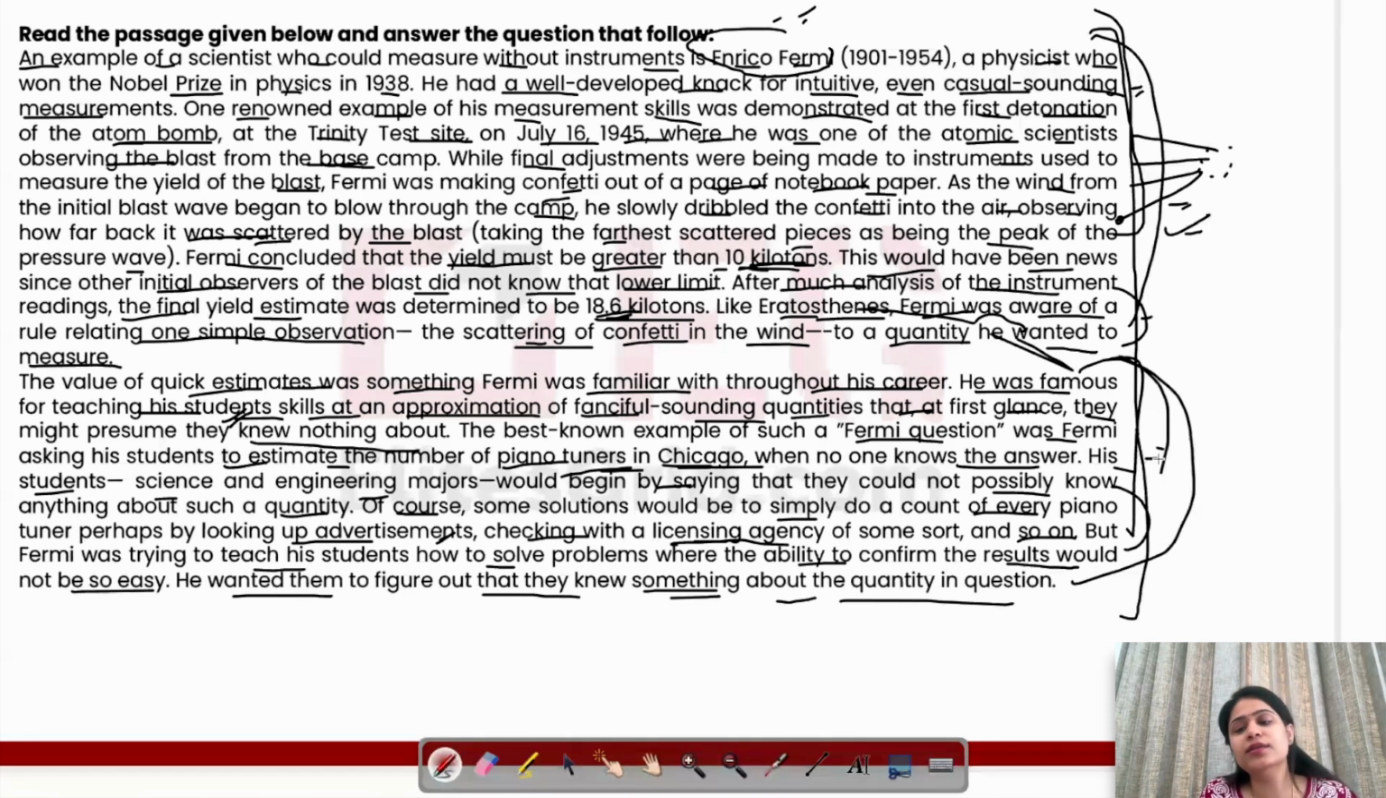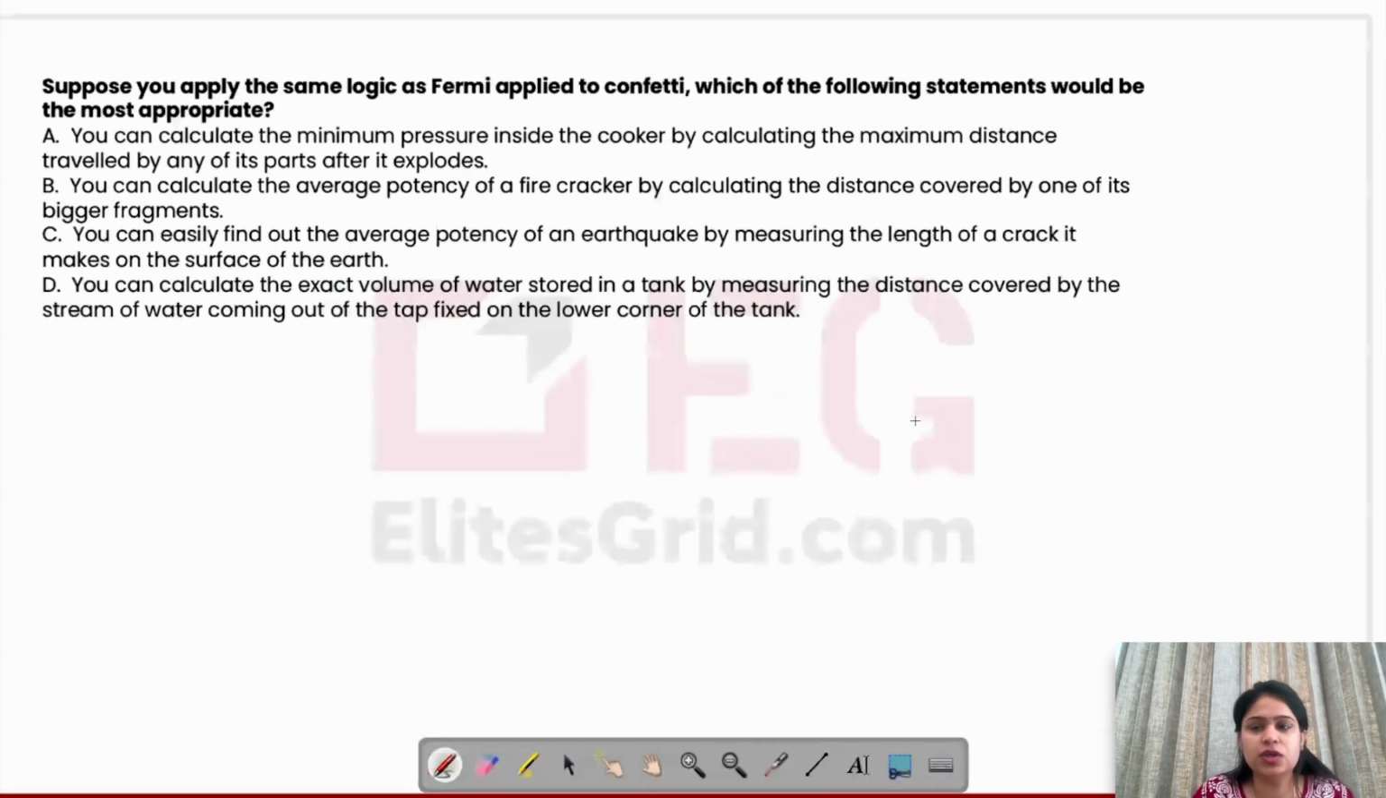And then another example is given, like for example piano tuners and how he was teaching his students and all. So this is the main thing, that you can make an attempt to estimate a thing without really knowing the exact value. Let's see the questions. Suppose you apply the same logic as Fermi applied to confetti, which of the following statements would be the most appropriate? Okay, so the same logic that was applied to confetti.